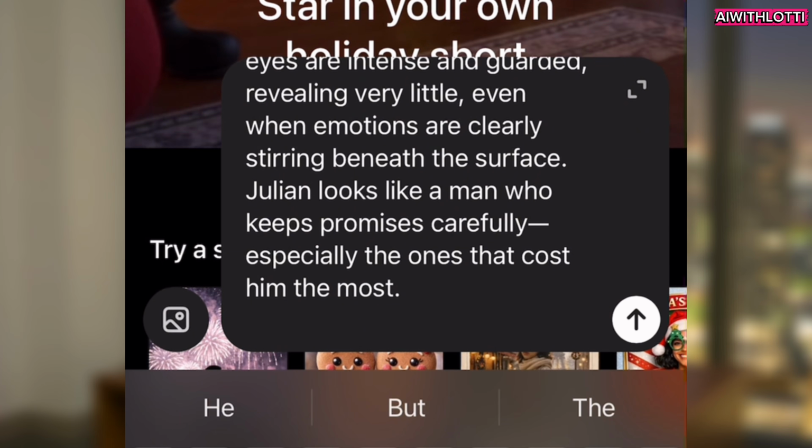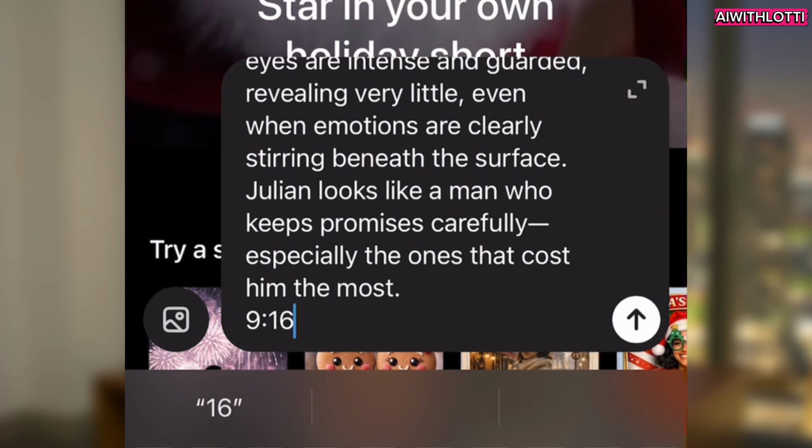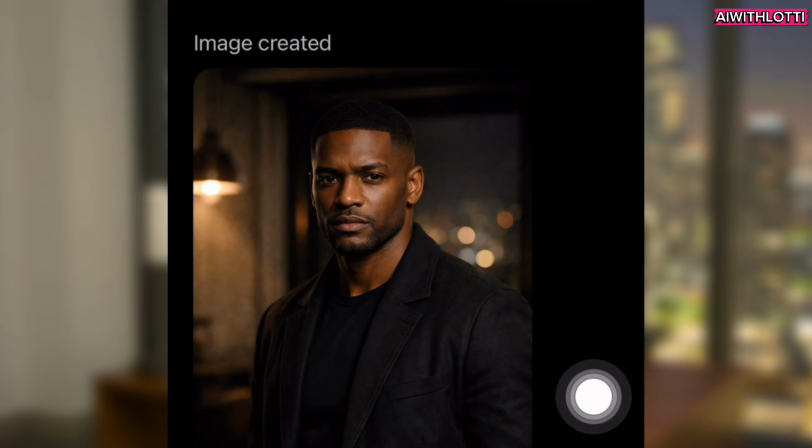Make sure at the bottom you put 9:16 so that you can get more of a full body picture of them. Sometimes it will repeat the prompt back to you. Just put create it and then it will start generating it. This is Julian. He looks handsome. I'm going to keep him.